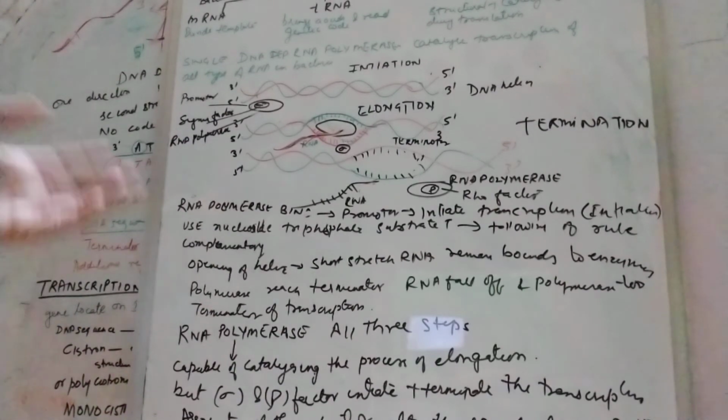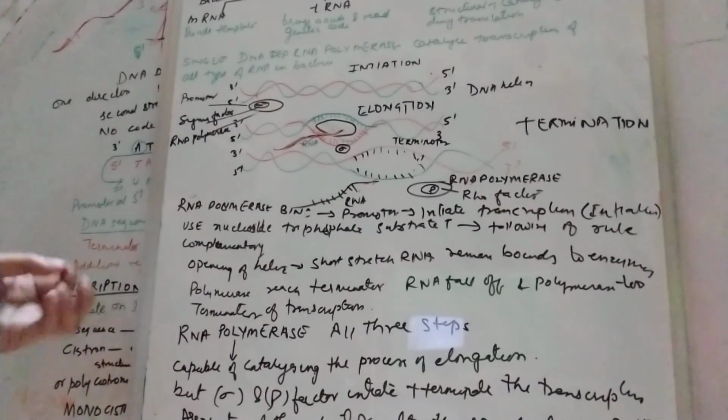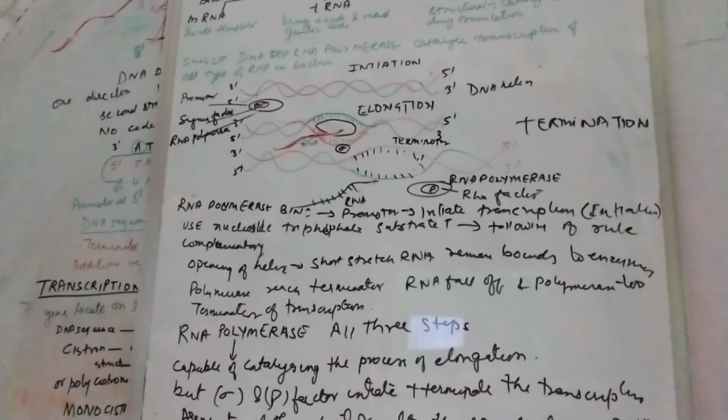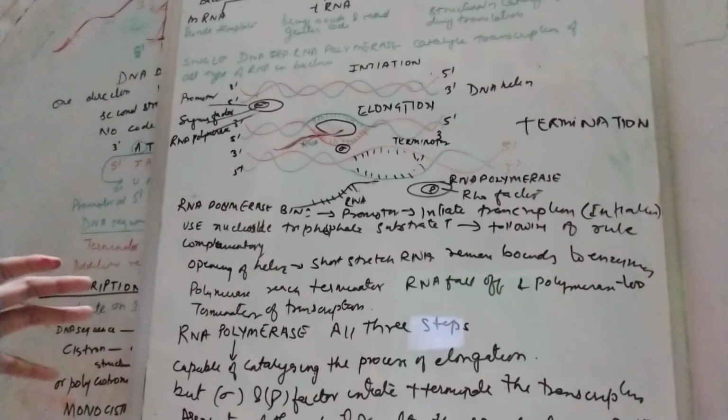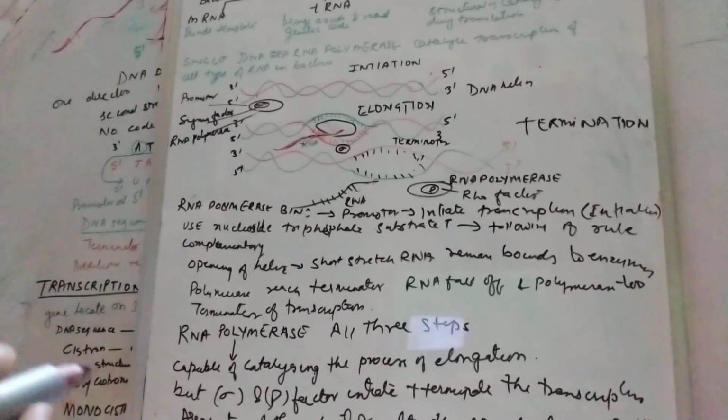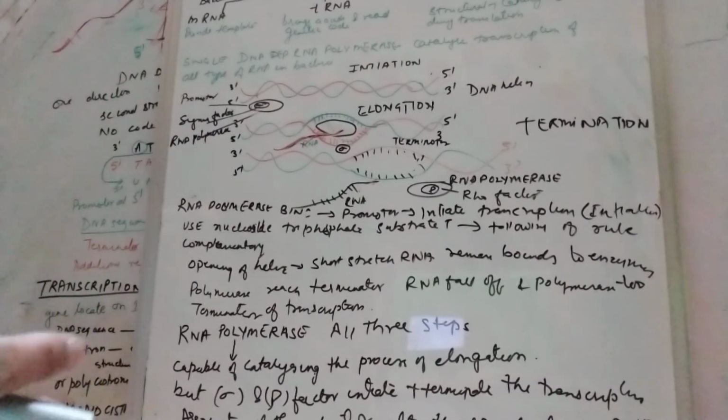In eukaryotes, as we will discuss, transcription first takes place in the nucleus and translation takes place outside the nucleus. But that does not happen in bacteria because bacteria do not have a well defined nuclear membrane. So transcription and translation take place in the same compartment, and sometimes translation even occurs before transcription is completed, which is also seen in bacteria.